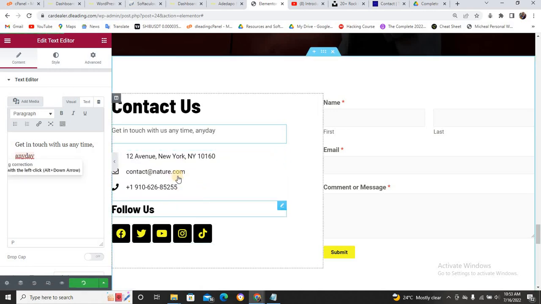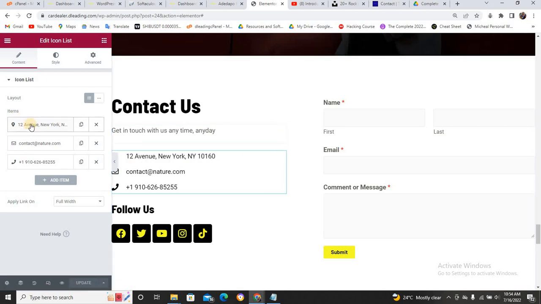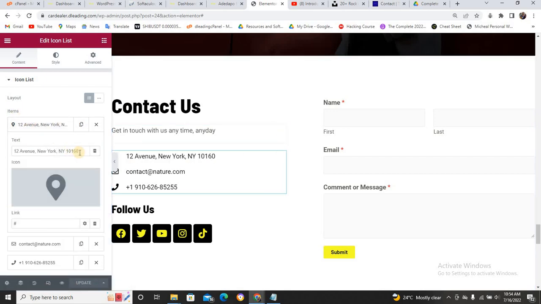This is also what we call icon list. But this icon list is a drop down. Just click on this button. Once you click on this button, it's going to show you. I see this is the icon list. Now I can just type my address here. Once you type your address here, it's going to show. My address is number 56, let me use that NTC road, Ibadan. And once I'm done with this, I will close this one.